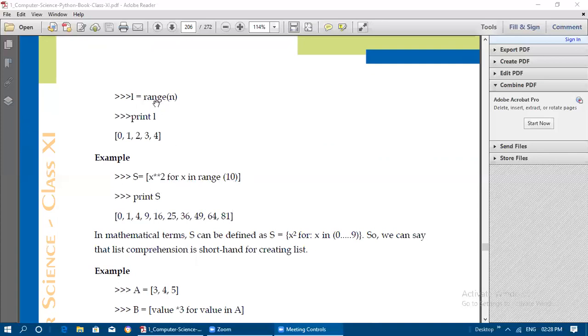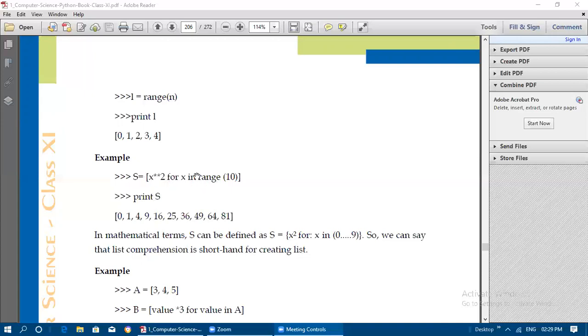Like how we have seen the range function here, 0 up to 5, it will not go up to 5, it will be less than 5, that is 4. Up to 4 it went, no? Same like that, 0 to 9 it will go. So 0 power 2 is 0 only. 1 square 1, 2 square 4, 3 square 9, 4 square 16. Like that it will go on up to 9. So what is the 9 square value? 9 power 2 is 81, that is 9 into 9 will be 81. So like this the list will get created if you are printing the list. Okay, so this is the method.